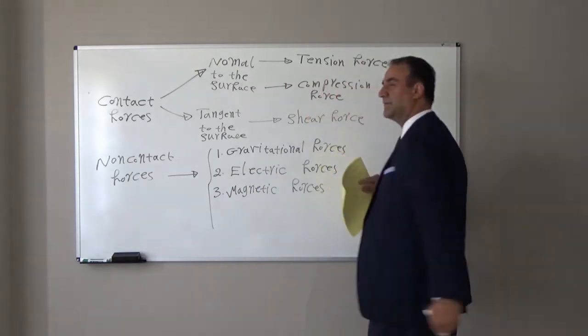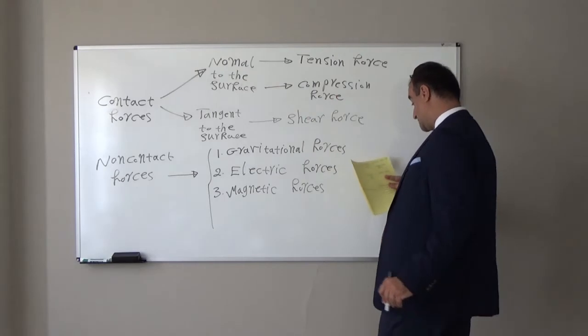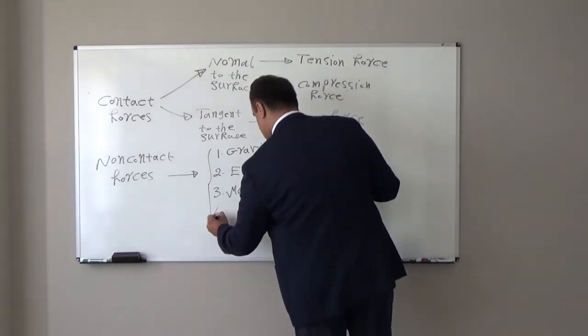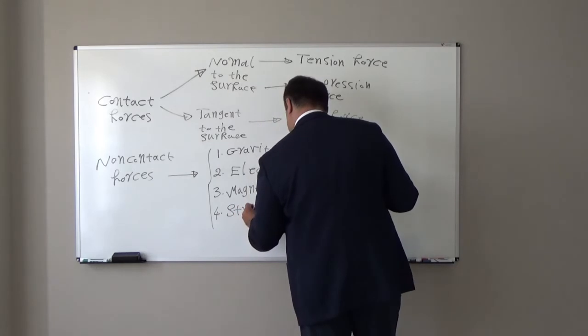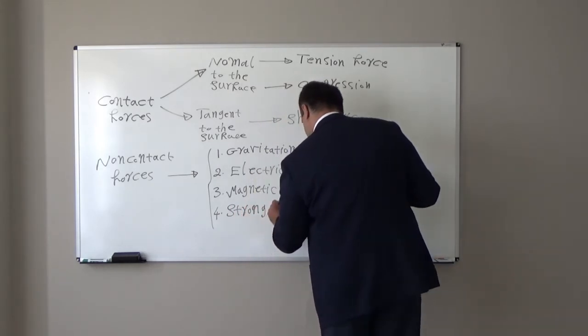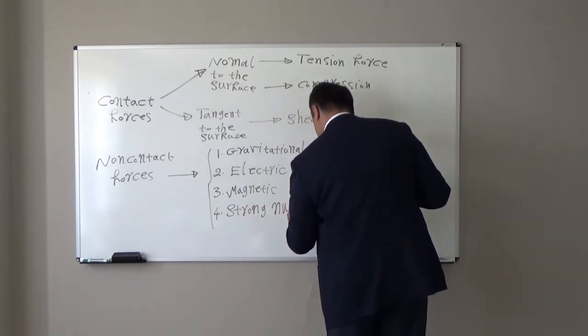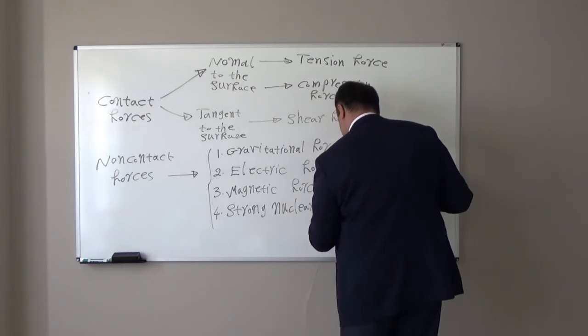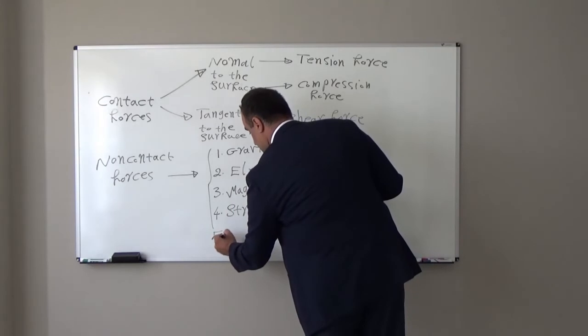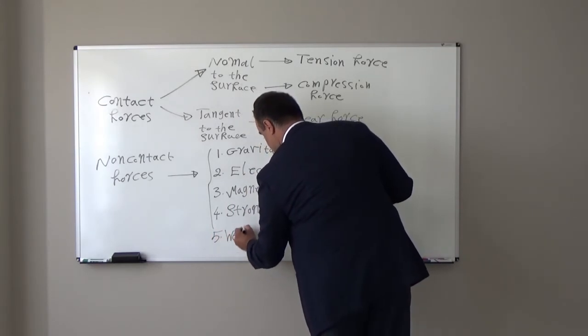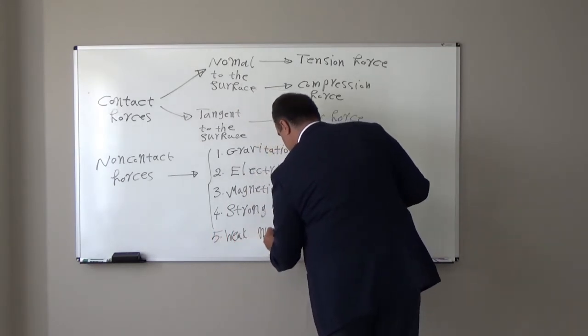Of course, we have other types of non-contact forces, such as strong nuclear forces, or weak nuclear forces.